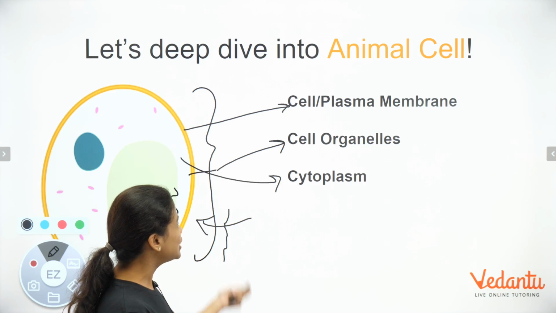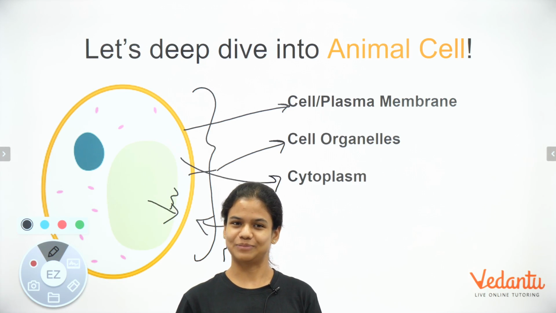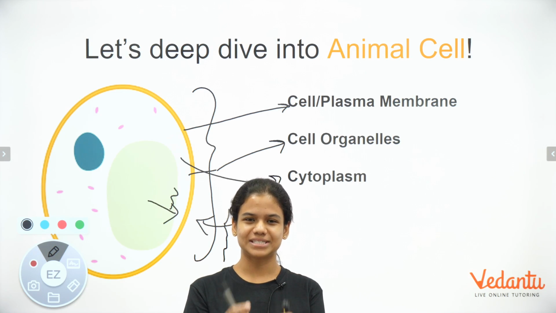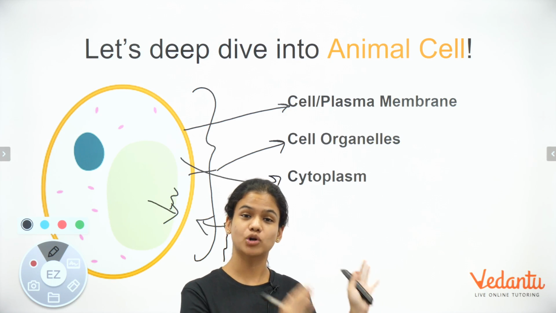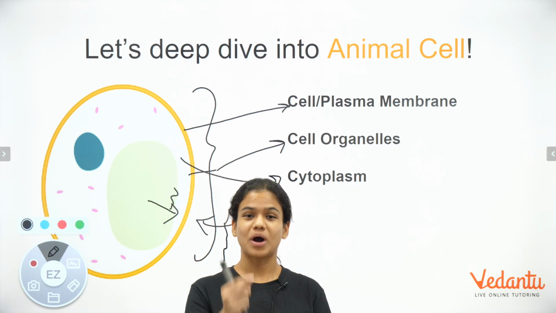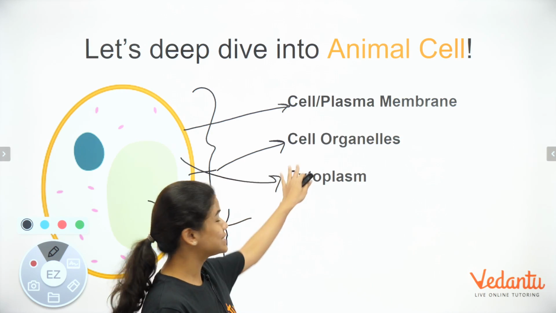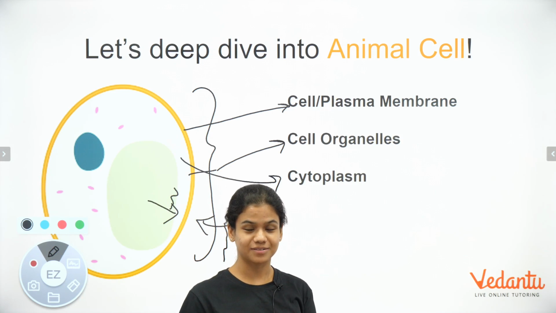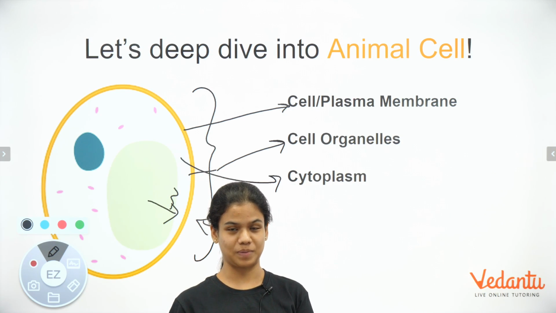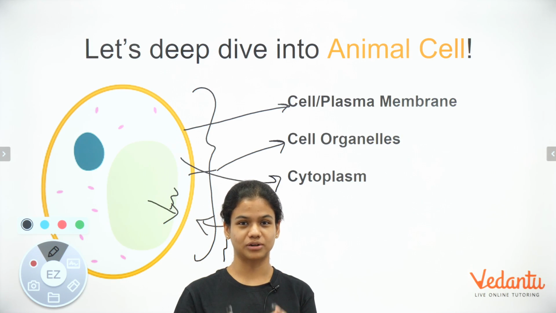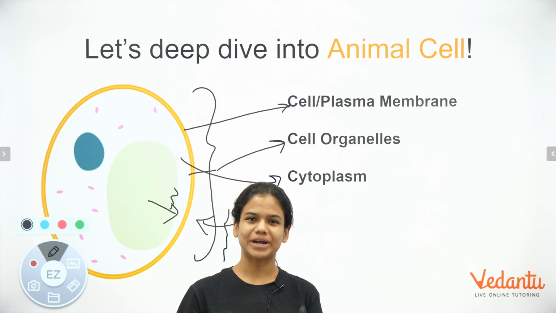Alright, let's try to understand cytoplasm a little bit more. This word also sounds a little bit difficult, but it's not. Inside every cell, there is a jelly-like structure, and it's not just for animal cell, but also in plant cell. You have a jelly-like structure which is called cytoplasm, and all the cell organelles, which are basically parts of the cell, are embedded in the cytoplasm.